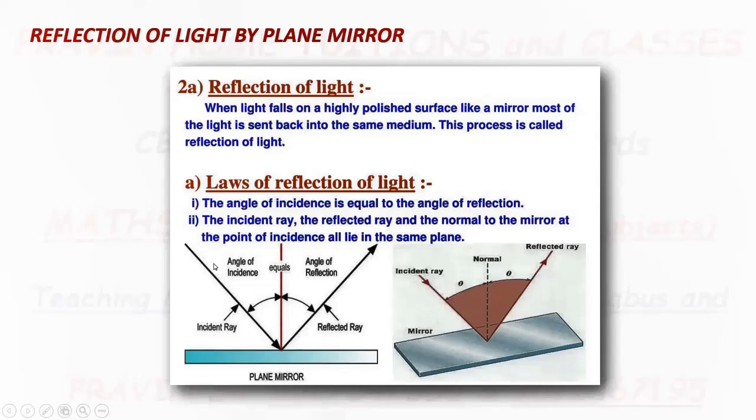The angle between the incident ray and the normal is called the angle of incidence. The angle between the normal and the reflected ray is called the angle of reflection. Now, there are two laws of reflection. First law, the angle of incidence is always equal to the angle of reflection. Second law, the incident ray, the reflected ray and the normal to the mirror at the point of incidence all lie in the same plane.